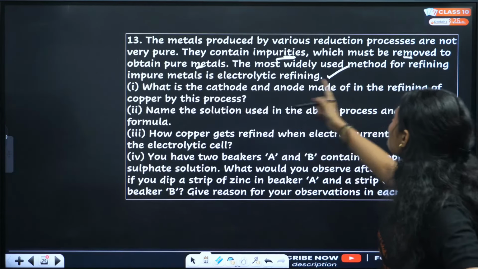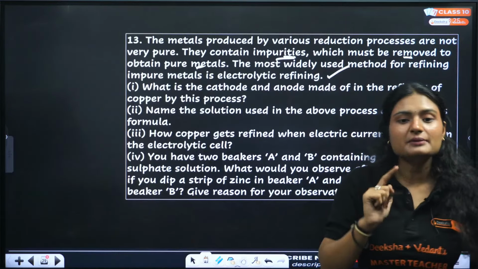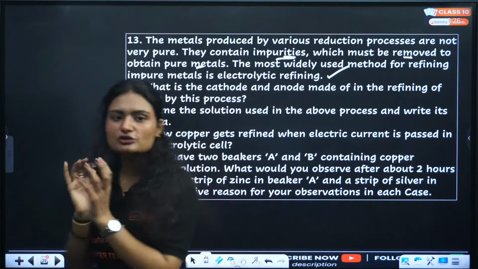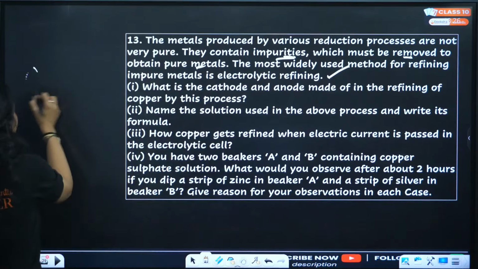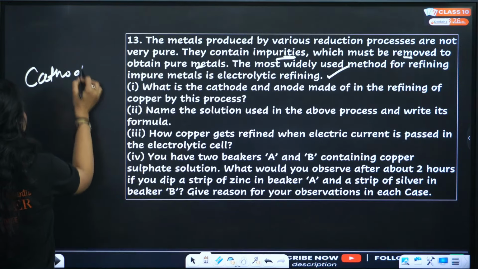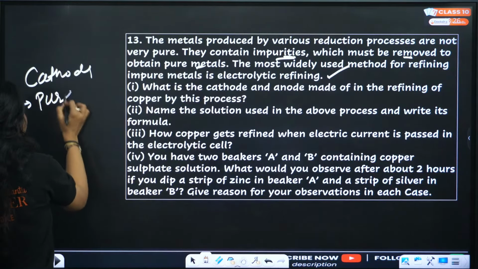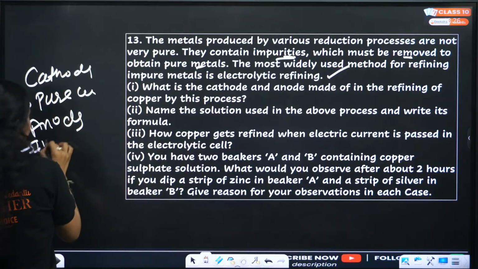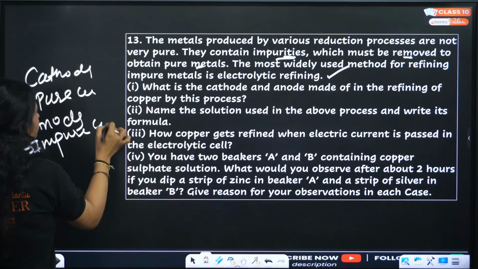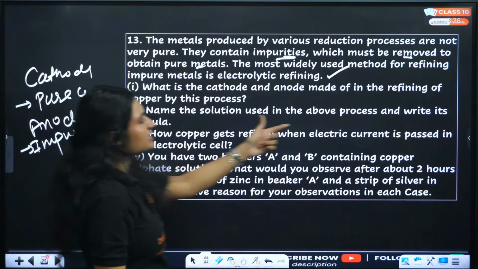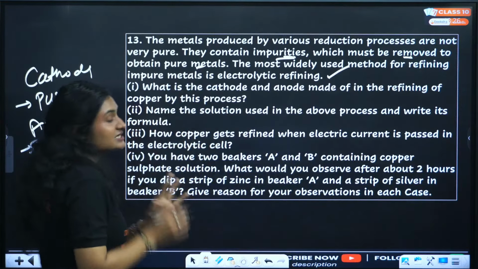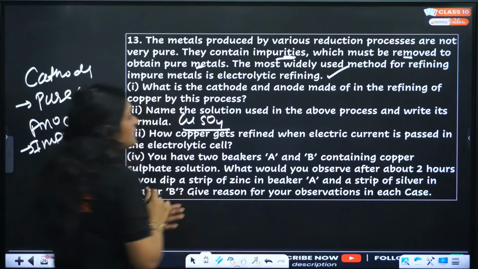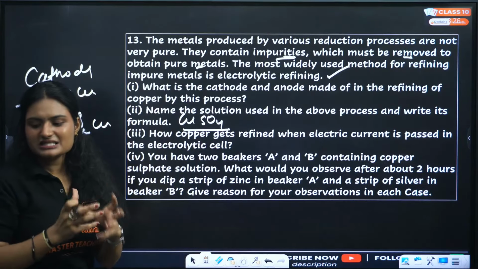So what is the cathode and anode made of in the refining of copper by this process? If you are refining copper, which metal will be the anode and which will be the cathode? So simple. The cathode will be of pure copper. Anode will be of impure copper. Second question is, name the solution used in the above process and write its formula. The solution used will be copper sulfate. Solution means the electrolyte.